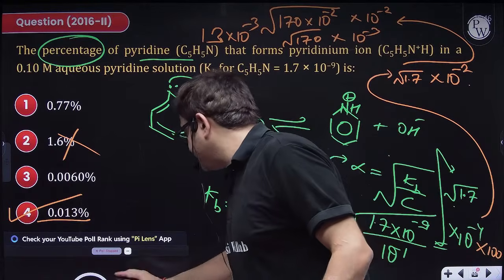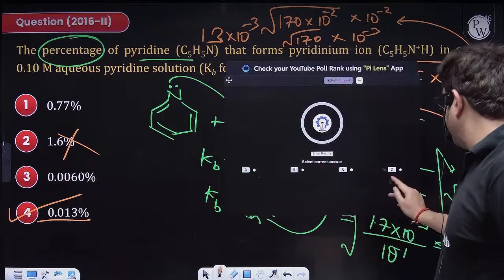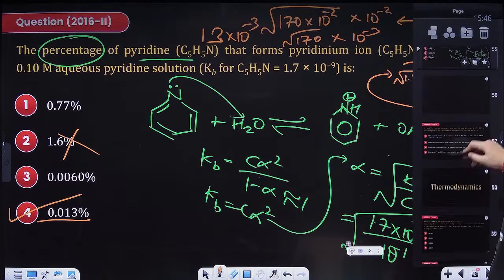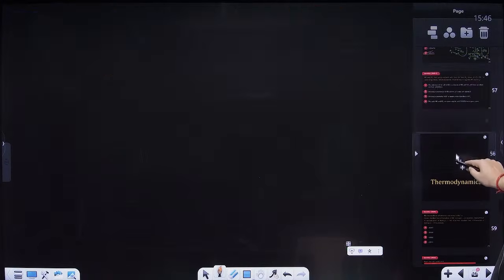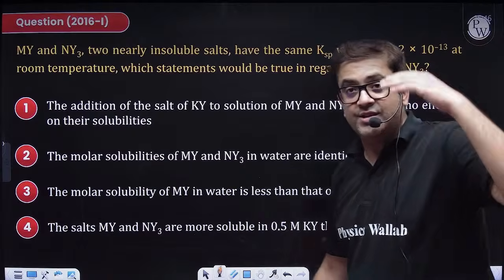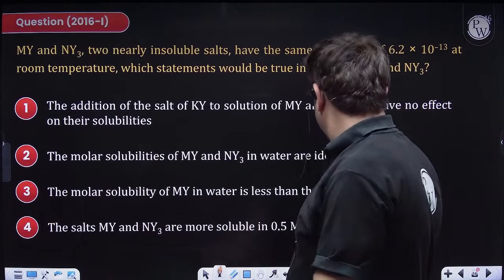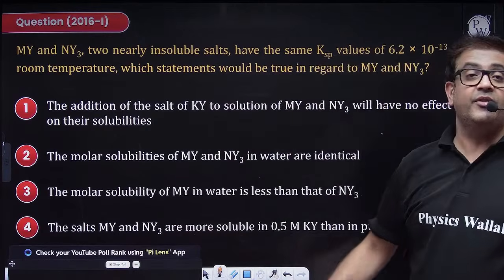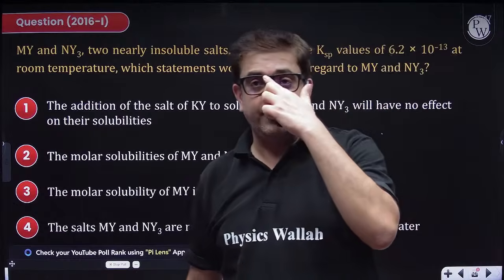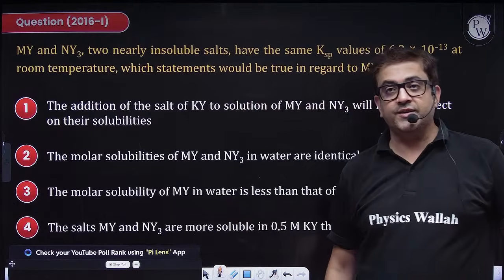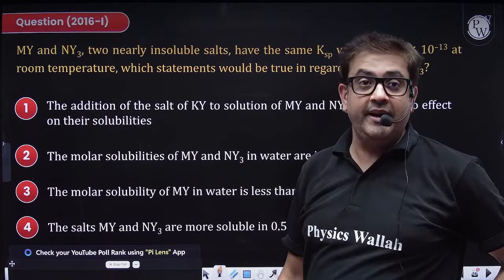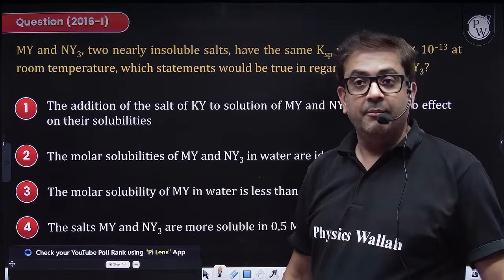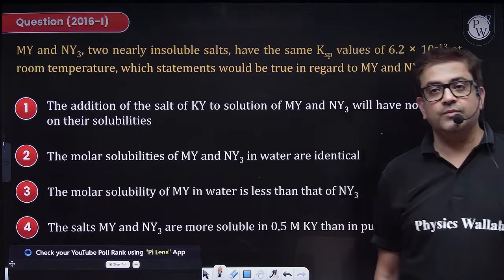Chalo, perfect. Let me check the percentage. 100%. Last question for equilibrium. Then we'll be moving to the last chapter for today, which is thermodynamics. So last 30 seconds for equilibrium, then we'll be rushing to thermodynamics. Perfect, Shadya. Perfect, guys. Whoever is actively participating in solving, perfect Sidhu, will definitely be getting benefit out of it.